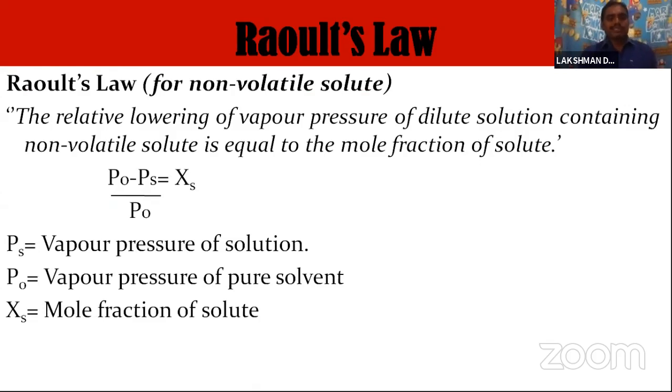So Raoult's law states that for a non-volatile solute, P naught minus PS by P naught is equal to XS. That is, the vapor pressure of the pure solvent minus the vapor pressure of the solution, divided by the vapor pressure of the pure solvent, is equal to the mole fraction of the solute. This is Raoult's law for non-volatile solutes.